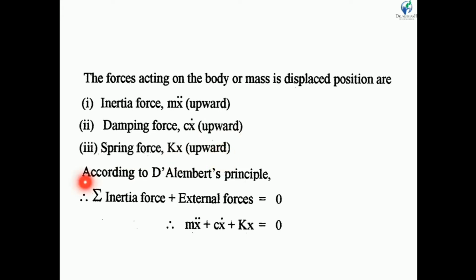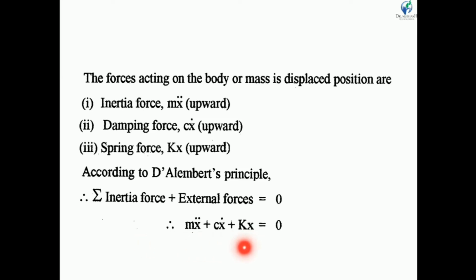According to D'Alembert's principle, we can say that a body is in equilibrium if the summation of all forces acting on the system is 0. Then we can say that our system is in equilibrium. So sigma inertia force plus external forces is equal to 0. The inertia force is m x double dot, one external force is c x dot, and the other external force is the spring force kx, equal to 0.